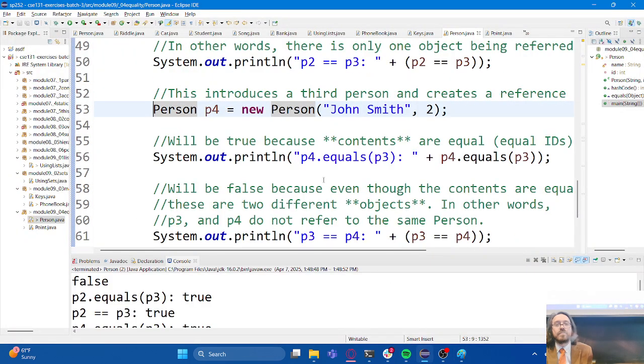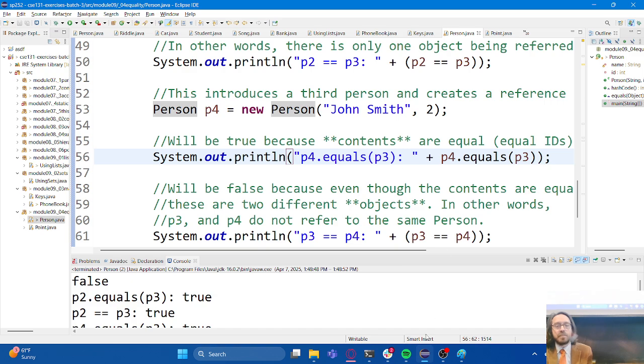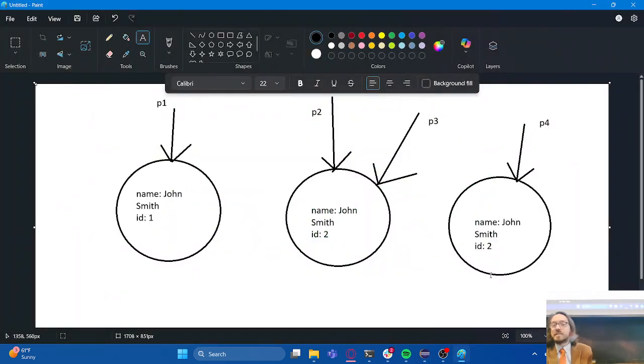So then consider, to tie all things together, if I use dot equals to compare P4 to P3, I'm looking at the instance variables. So P4 has the same values for the instance variables as P3 does, right? But P3 double equals P4 doesn't look at the instance variables.